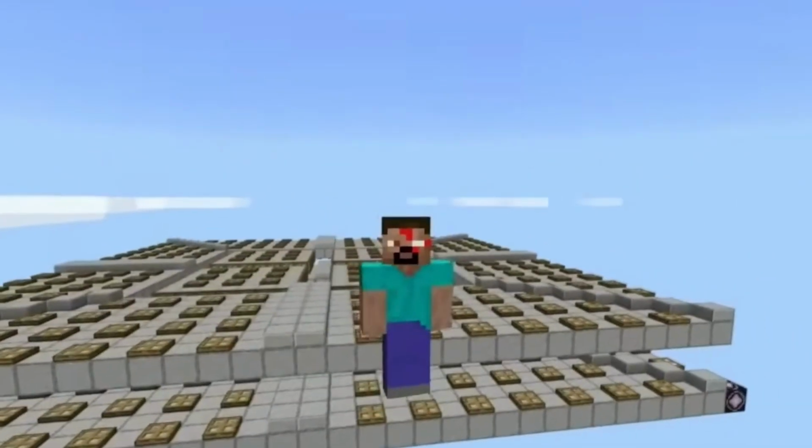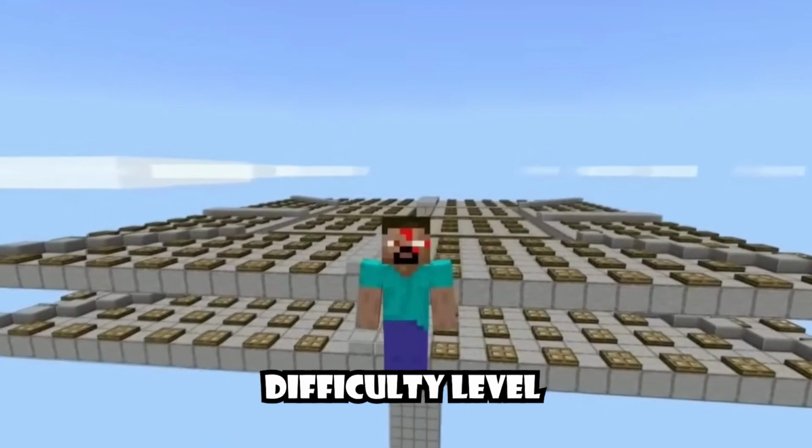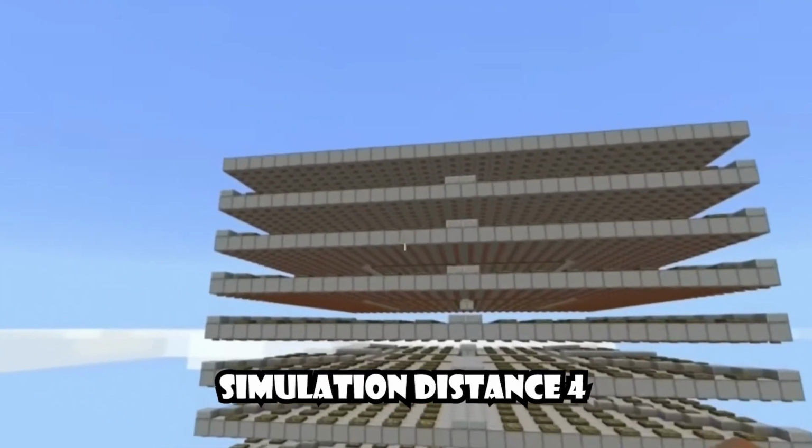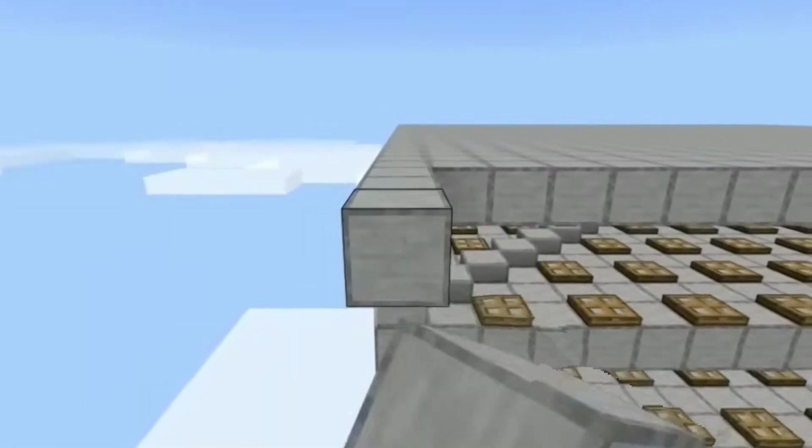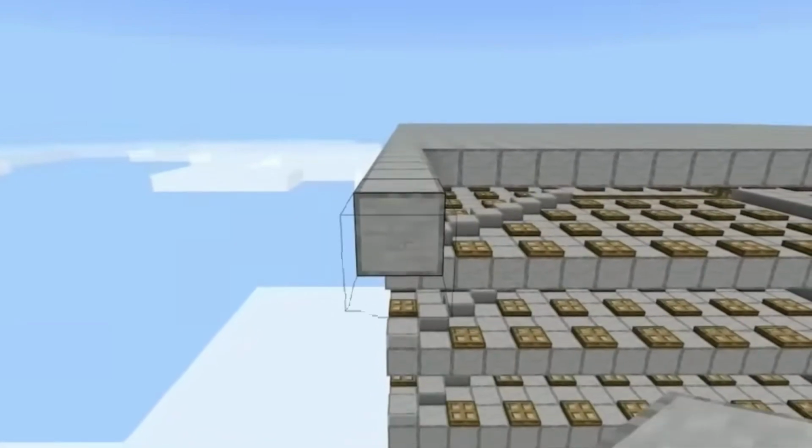Before you fire it up, run this checklist for sure. The difficulty level should be hard while keeping the simulation distance 4 chunks. Set it, forget it, and let the farm do the dirty work. So, are you ready to bring this beast home?